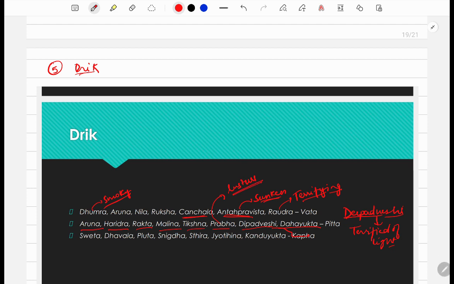The next thing is if it is shwet, dhaval, plut, snigdh, sthir, jyotiheen, kanduyukt, then it will show that kapha is in a dominant state, right? So make sure you understand all these characteristics. So these things we see when we try to examine the vision or eyes, right?